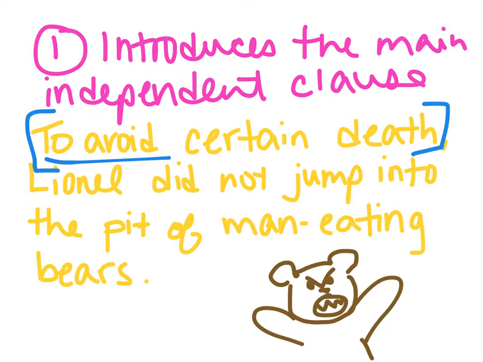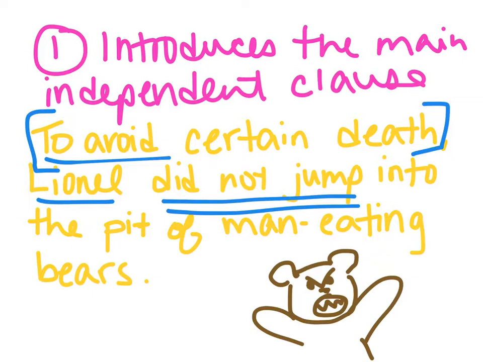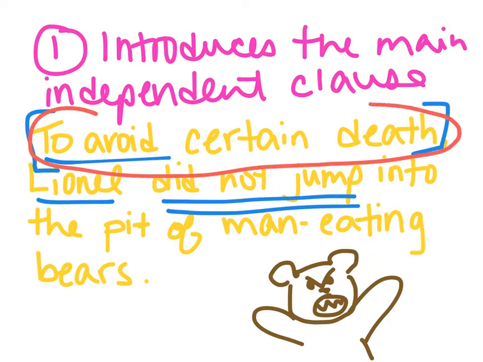That's a sentence that stands on its own. It's the main independent clause, right? We got our subject, we got our predicate, or simple predicate. And this infinitive phrase is introducing that, right? It's giving us additional information, but it's not essential to that independent clause. So because it's introducing it, we put a comma after it.